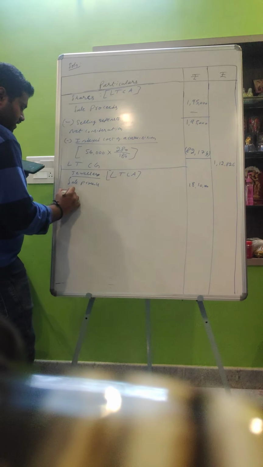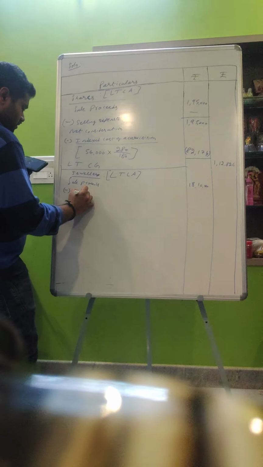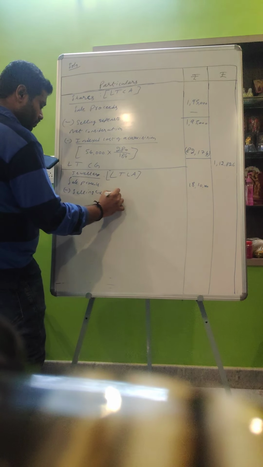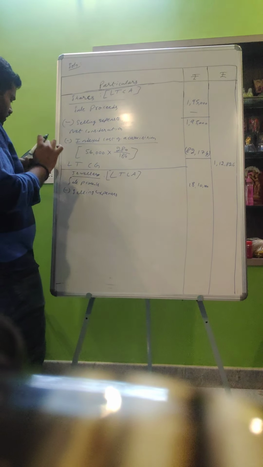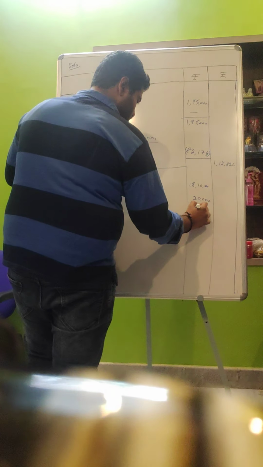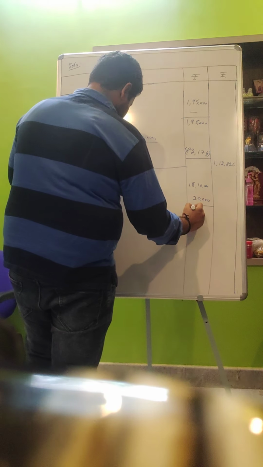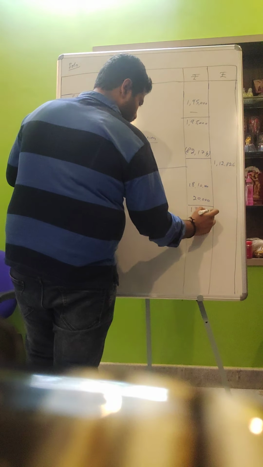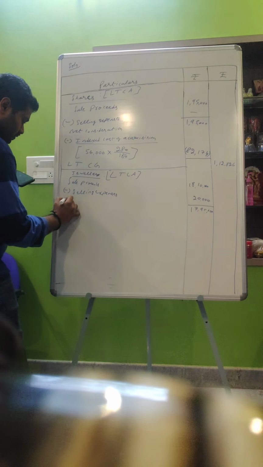Here we have incurred selling expenses, which will be 20,000. So 18,10,000 minus 20,000 becomes 17,90,000, which will be the net consideration.